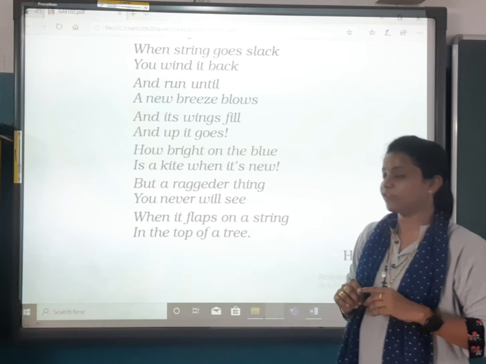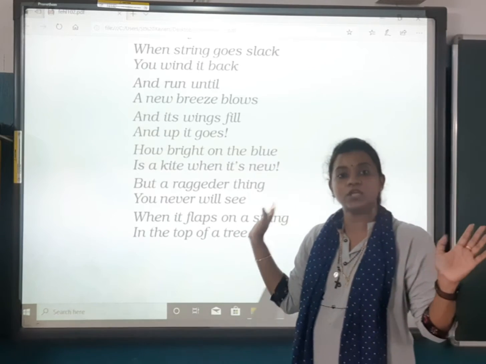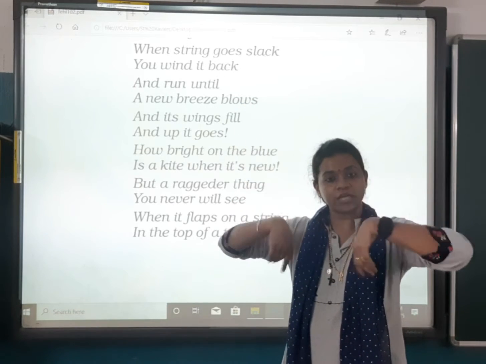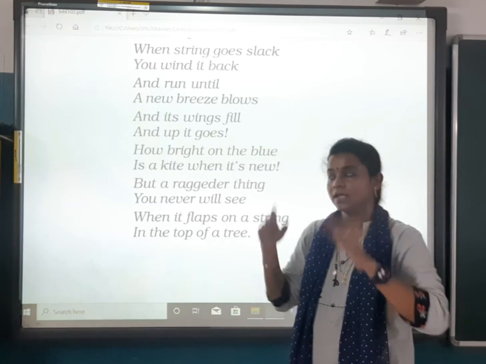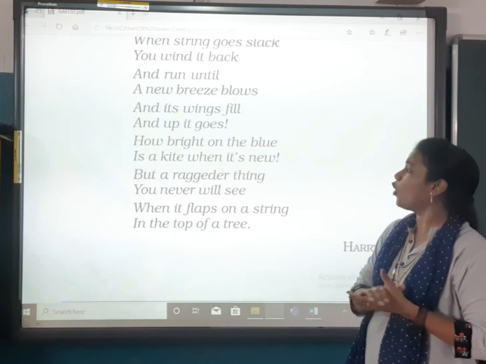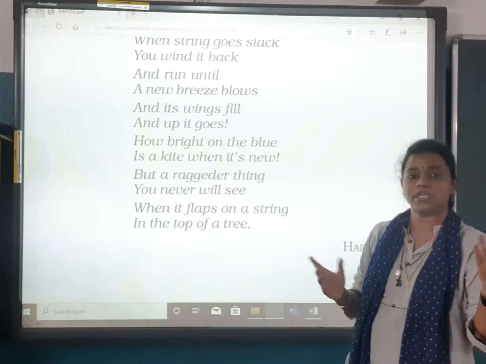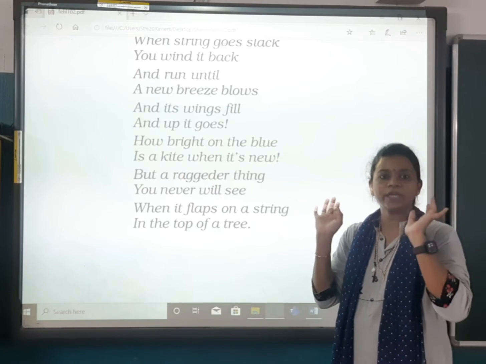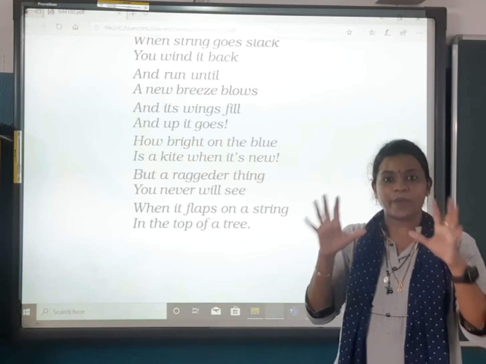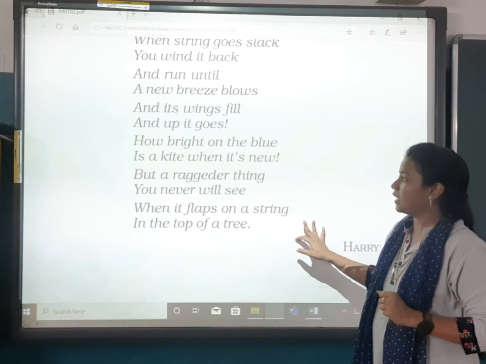And its wings fill and up it goes. And when the new breeze comes, what happens? When we release the kite like this, it again starts going up in the wind. How bright on the blue is a kite when it's new? When it goes as a new kite in the sky, we feel very pleasant and bright.